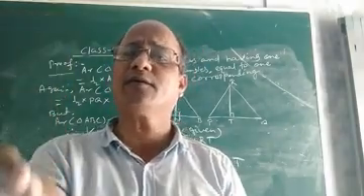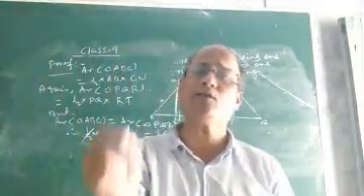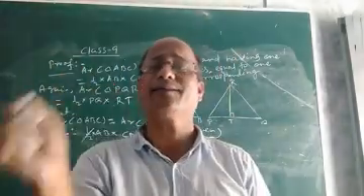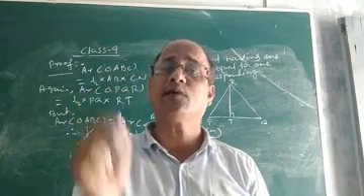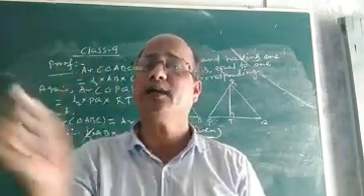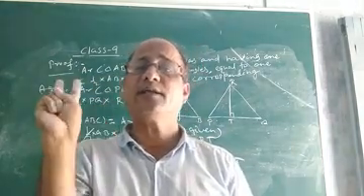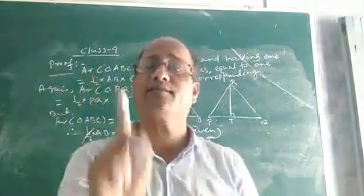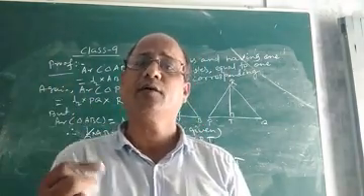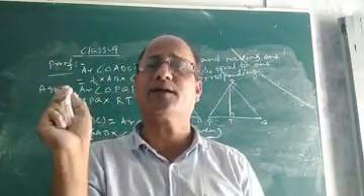You can easily prove the converse of that theorem, that if two parallelograms stand on the same base and they have equal area, they will have equal corresponding altitudes, by using the formula, what? Area of parallelogram, that is base into height. You can easily prove this statement, that if two parallelograms stand on the same base and have equal area, their corresponding altitudes will also be equal.